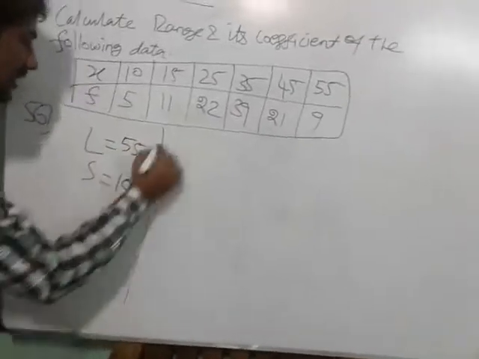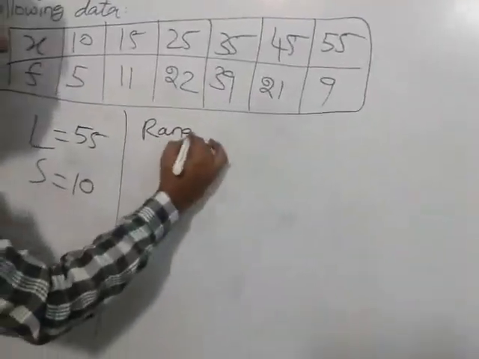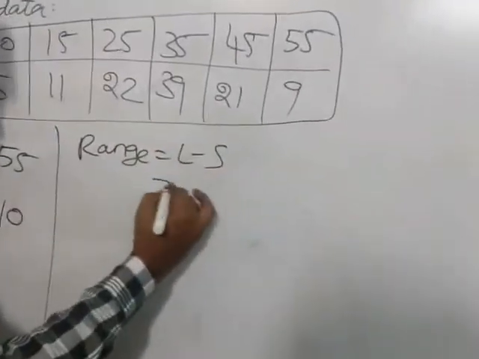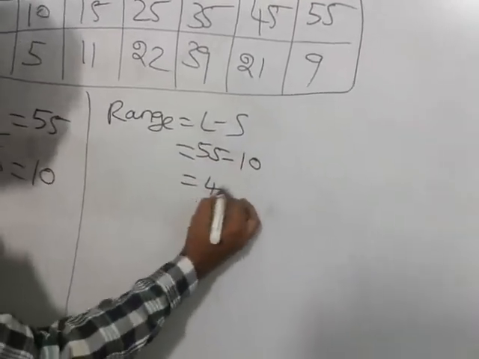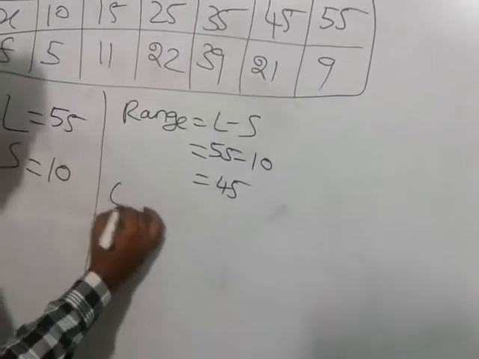Now you know the formula, the same formula. Range is nothing but L minus S. What is L? 55. So 55 minus 10, the answer is 45. This is the range, and now the coefficient.